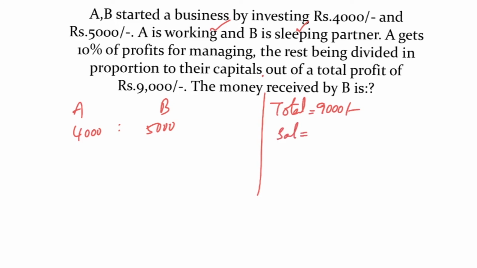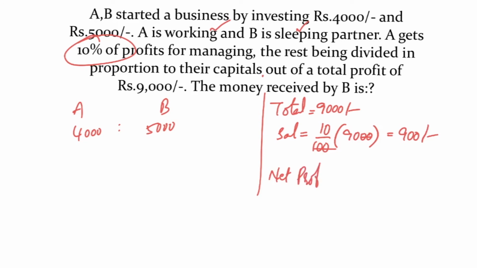How much salary is given to A? For managing the business, he gets 10% profit. So 10% of the total profit 9,000 is 900 rupees. So if the salary of 900 rupees is deducted, how much is the net profit? Net profit is 8,100. Now coming to investments, A invested 4,000, B invested 5,000. So their investments are in the ratio 4:5.